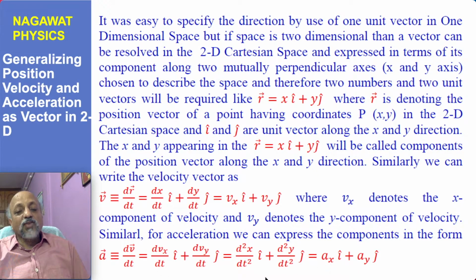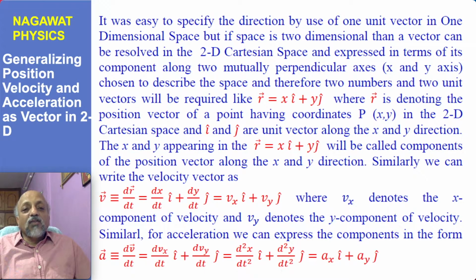What is ax? ax is equal to dvx/dt, the differentiation of the x component of velocity with respect to time, or you can say ax is the second differentiation of the x coordinate with respect to time. And similarly, ay is dvy/dt, and ay can also be written as d²y/dt².